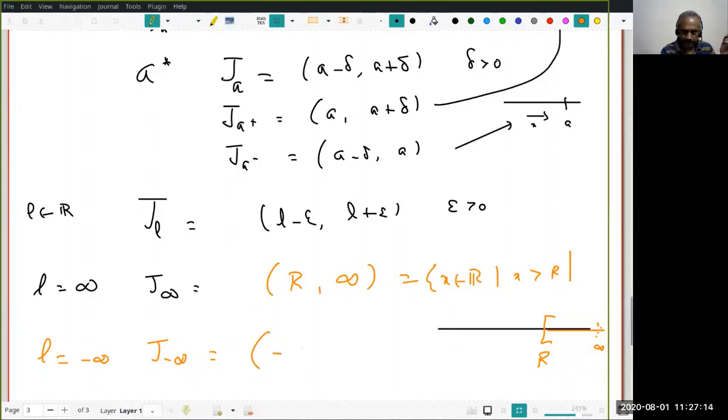Minus infinity to R. Right. Whereas R is any real number, but typically we will take it to be negative. Right?